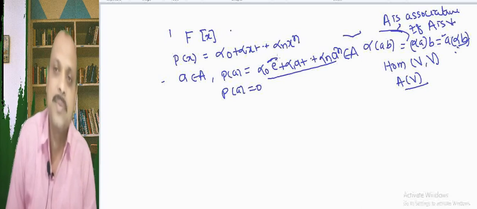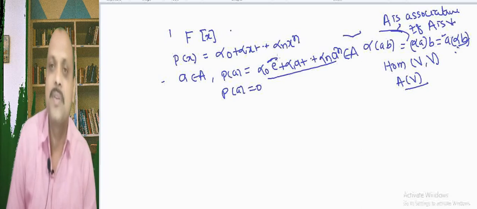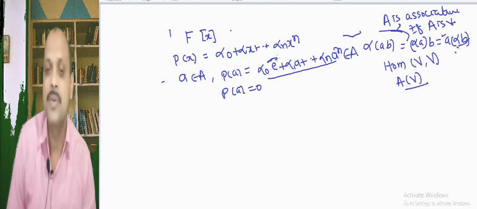If A is an algebra and F of x is the field of polynomials, we take one element of this F of x, that is P of x, equal to alpha 0 plus alpha 1 x plus up to alpha n x raised to n. And if A is any element of the algebra, then P of A equals alpha 0 into E.